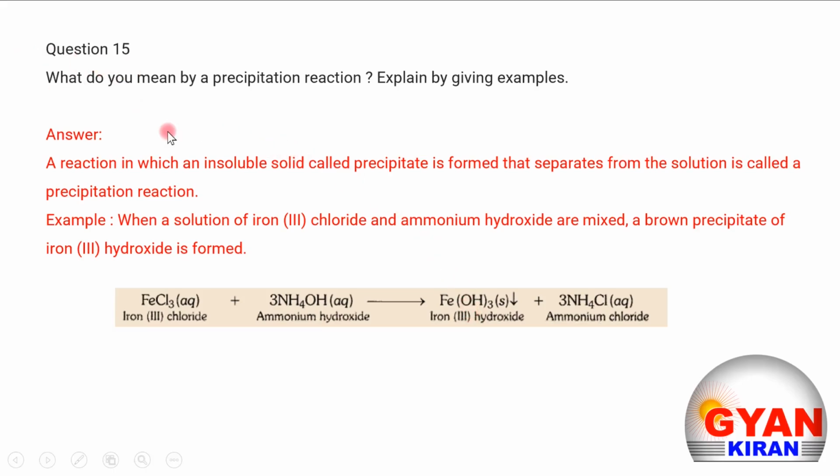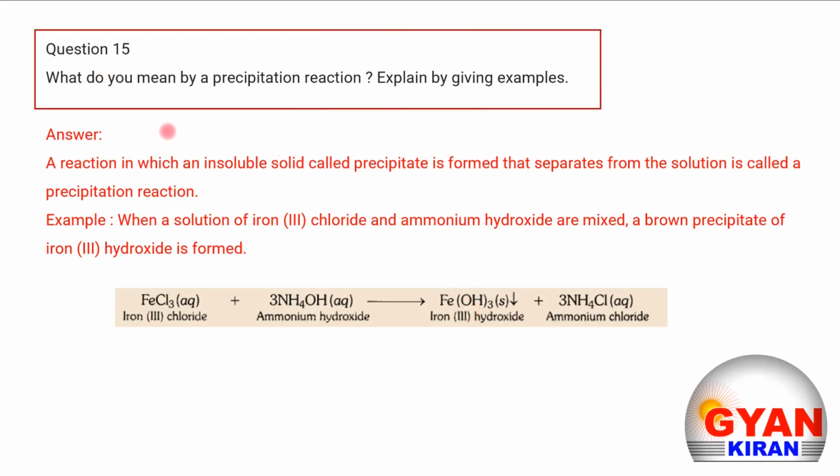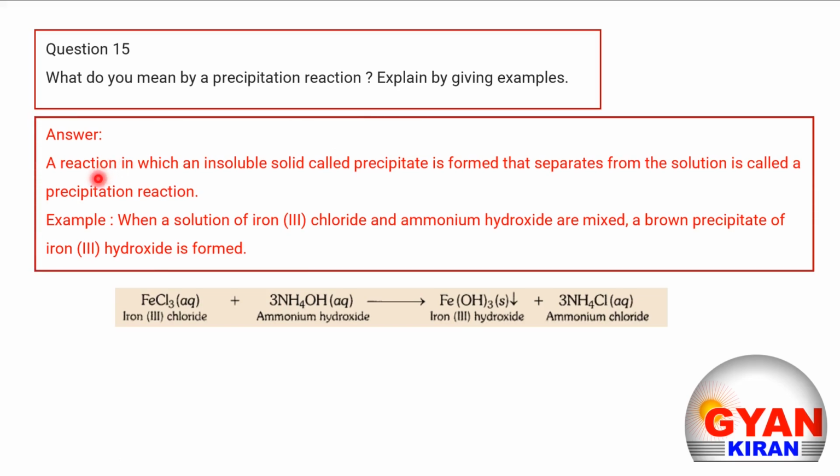Question number 15. Dear student, the question is, what do you mean by precipitation reaction? Explain by giving examples. Let us understand what precipitation reaction means with an example. Dear student, a precipitation reaction is a reaction in which an insoluble solid, which is known as a precipitate, separates from the solution. This is called a precipitation reaction. The insoluble solid, known as a precipitate, separates from the solution in this reaction.